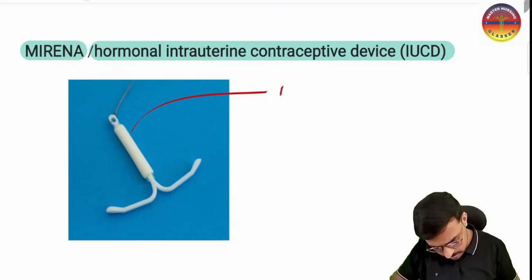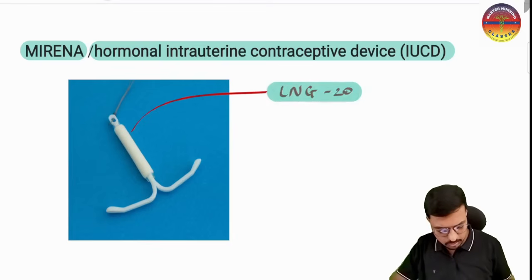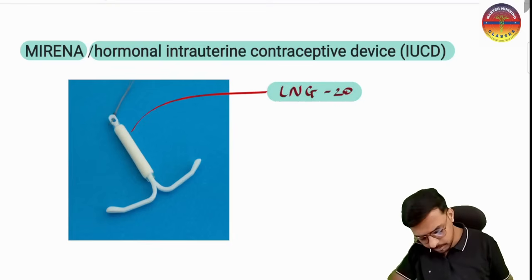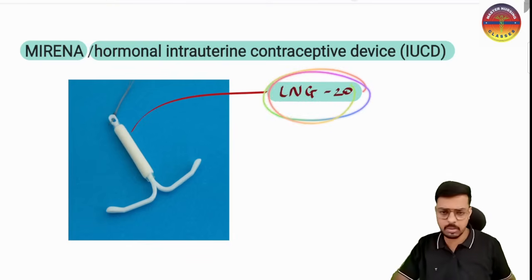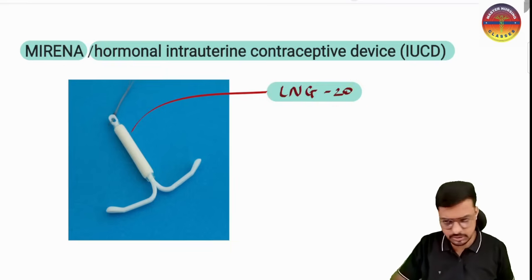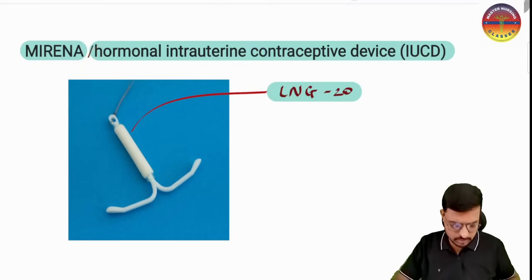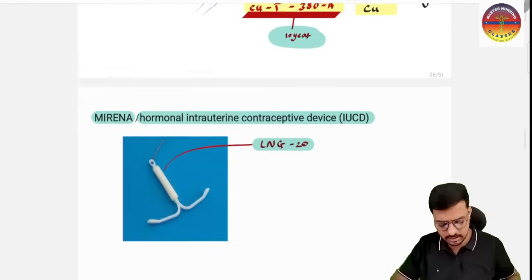So we also call this one the LNG20. LNG20 means this is having the levonorgestrel hormone, that is the progesterone hormone, and per day it will release 20 microgram of the progesterone. So this is Mirena, the hormonal intrauterine contraceptive device we have here. I hope all the images are very much clear.